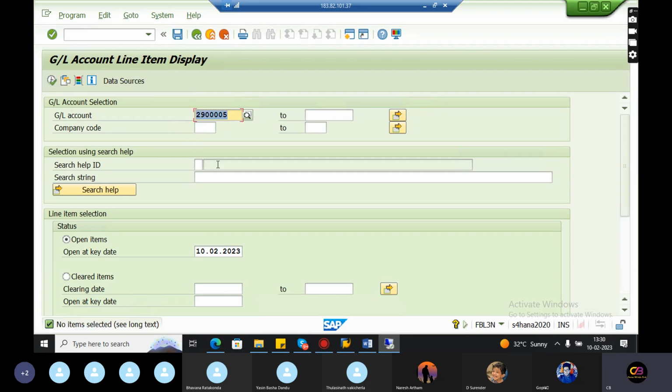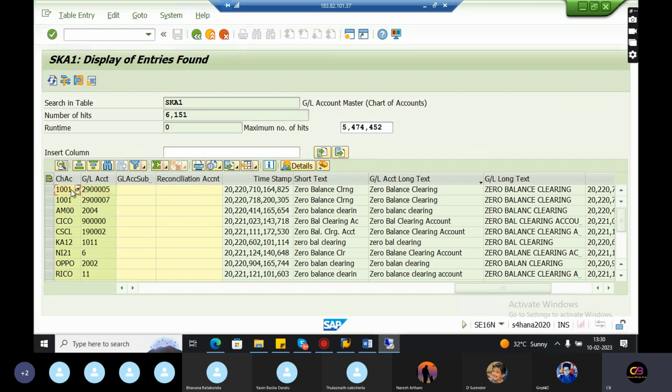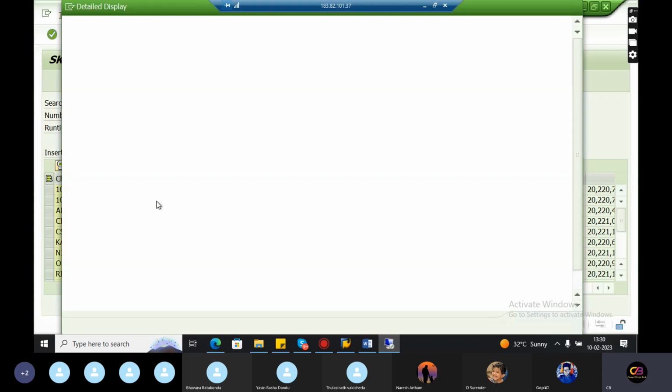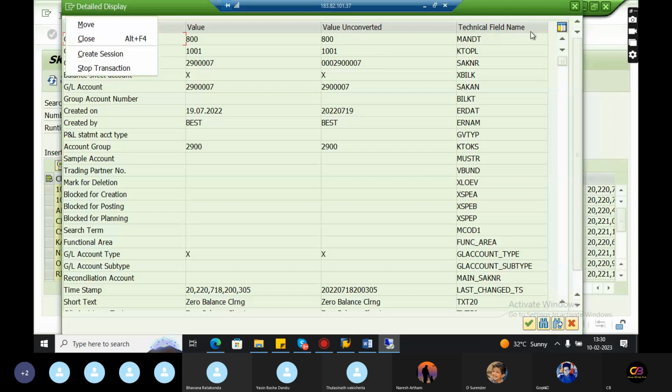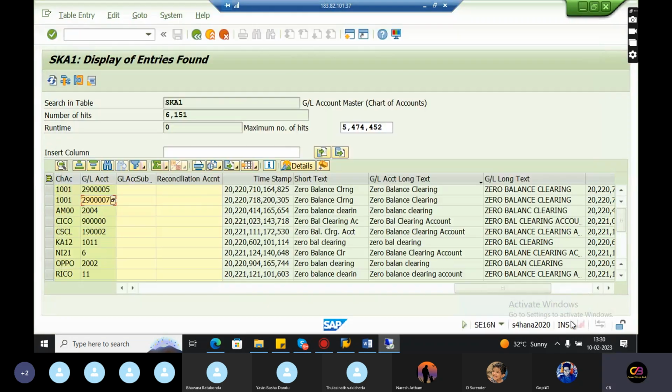No items selected. See, for this chart of accounts, what is the company code? Okay, no problem, I will take this GL account.